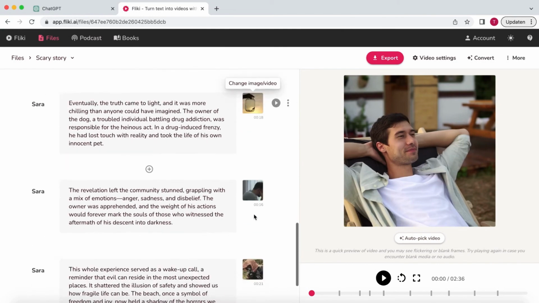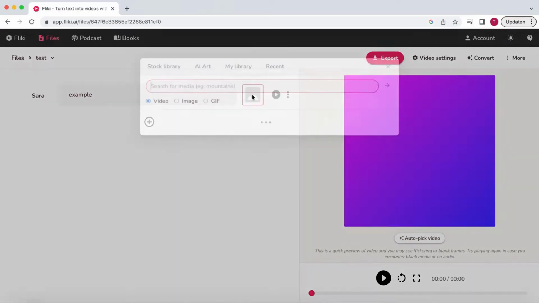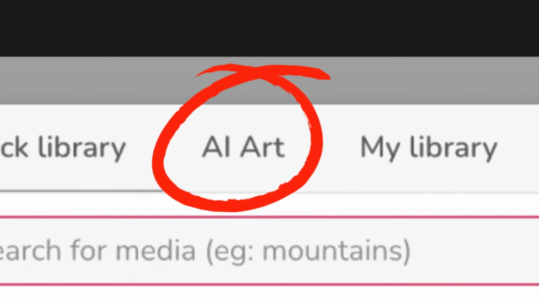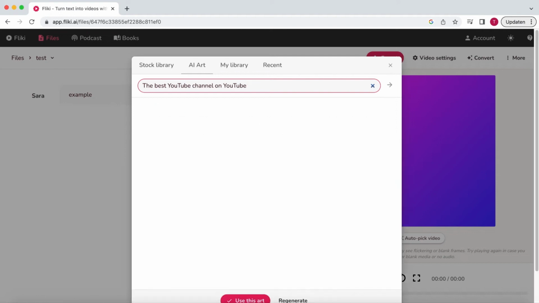Let me show you a better way. We want to use scary images that add value to the story. These images need to be specific to the story, so stock footage won't cut it. A great feature of Fleeky is its incorporated AI text-to-image generator, similar to DALL-E or Midjourney. Here, you can insert a description of an image, and Fleeky's AI will then generate it.